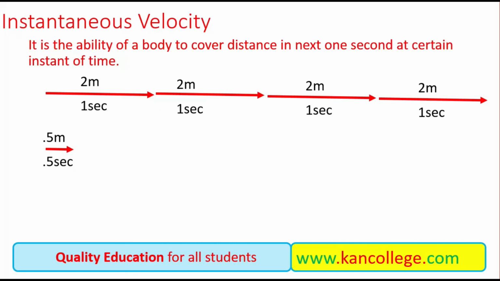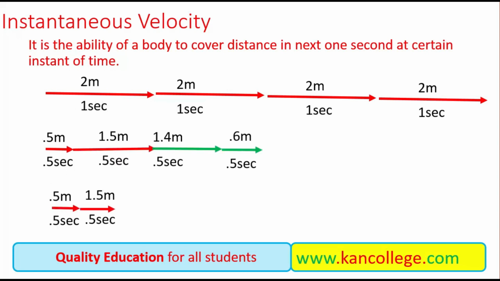Initially, we know that every second the body is displacing with the same displacement per second, but in different instants of time, the body has different velocities. In the first half second it is moving slow, in the next half second it moves fast, and so on.